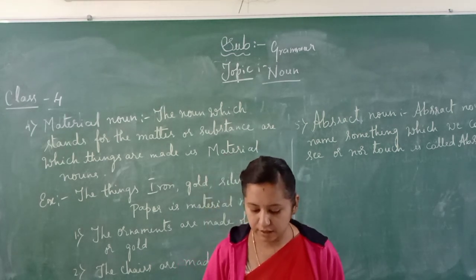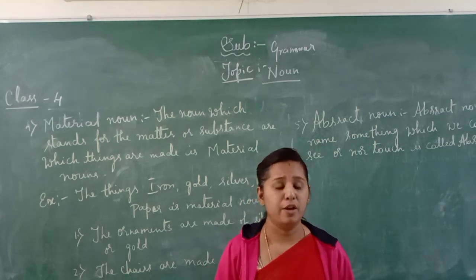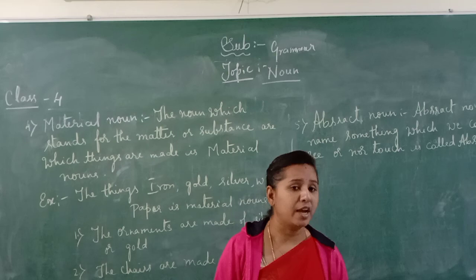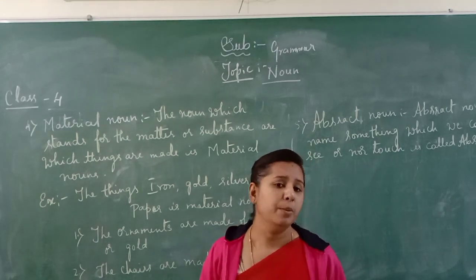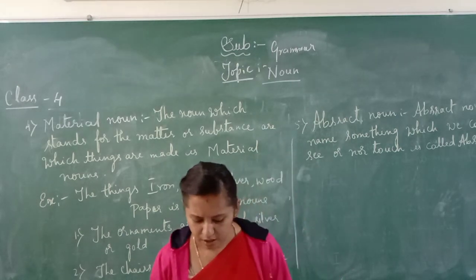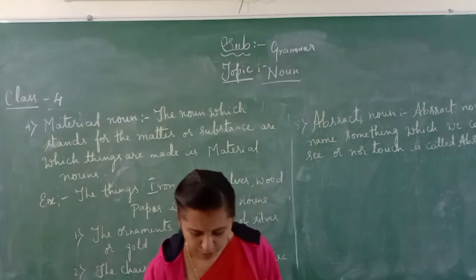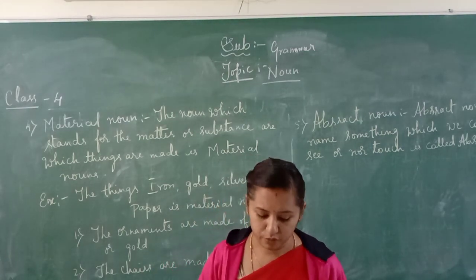And health, courage, pity, joy, pain. If we fall down, we can feel the pain of the wound, but we cannot see the pain. This is called an abstract noun. Okay, this is about the noun and the kinds of noun, children.